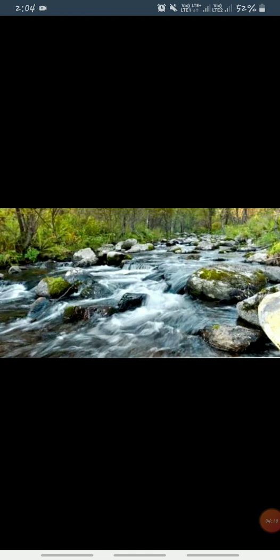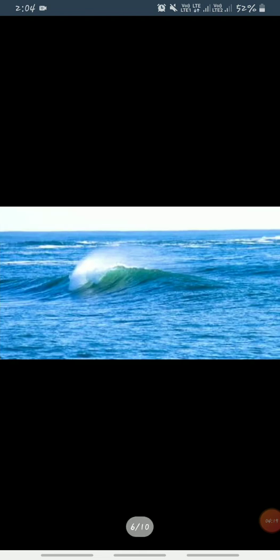Where does it originate from? From the mountains. And it gets water from the melting of snow and rain. Now you can see this is a picture of seas and oceans, and the water of the ocean is salty, so we cannot use it. So these are the sources of water.